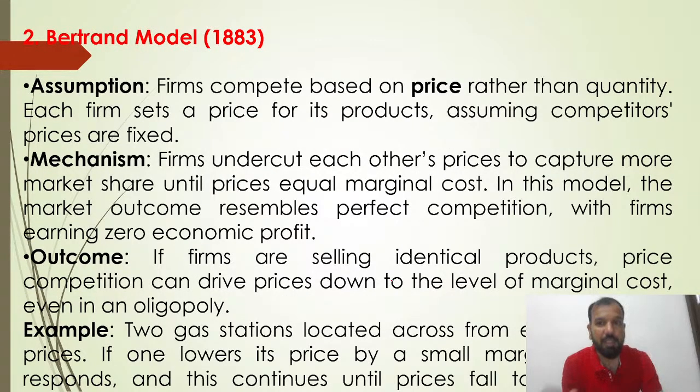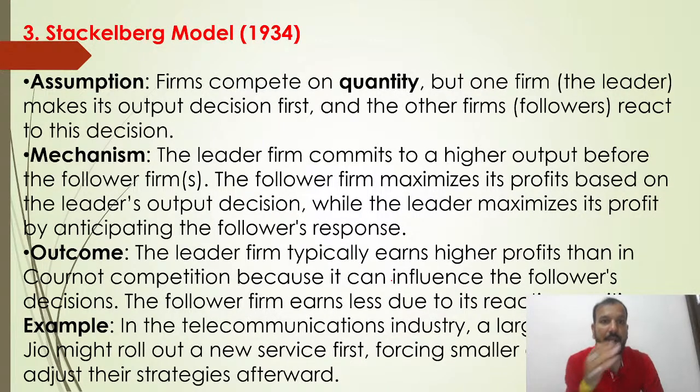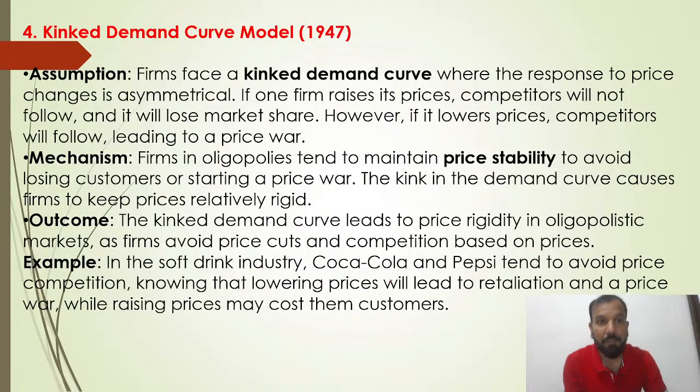Bertrand is all about the basis of prices rather than quantity. Each firm sets the price for the product, assuming the competitors' prices are fixed. The second model is based on quantity. One firm, the leader, makes the output decision first. Suppose Geo is the market leader in telecommunication. Geo sets the quantity, and the other firms have to follow.